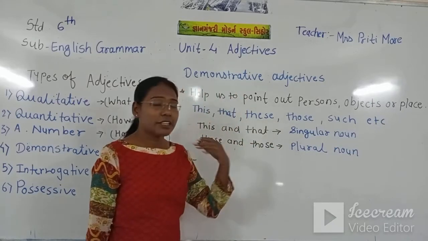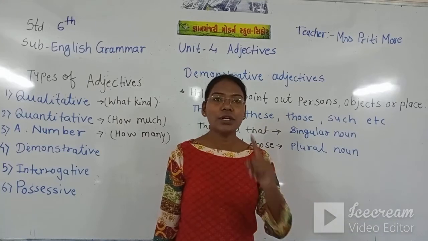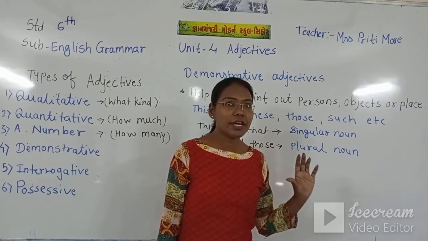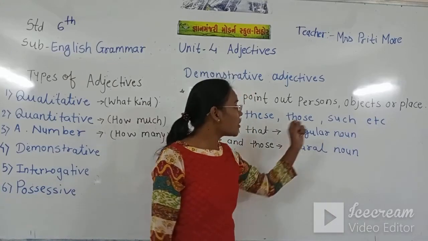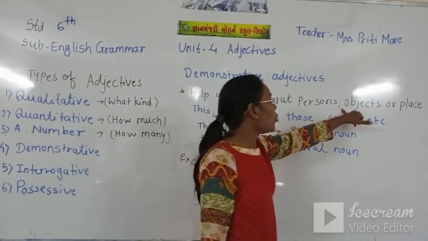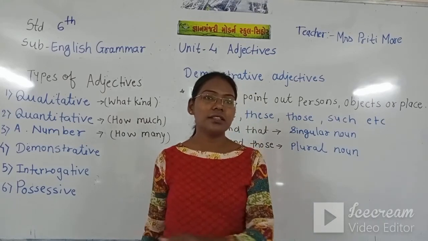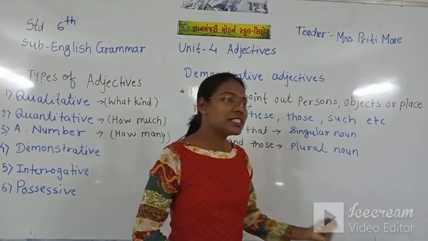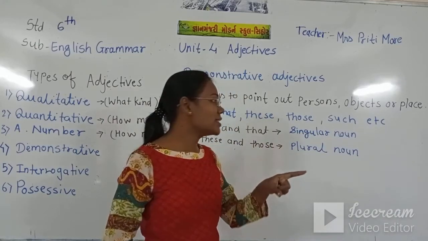If we have to point out a place, we say this ground, that ground. If we point out an object, we say this book, that duster, this pen, that pencil. These words are pointing out things.